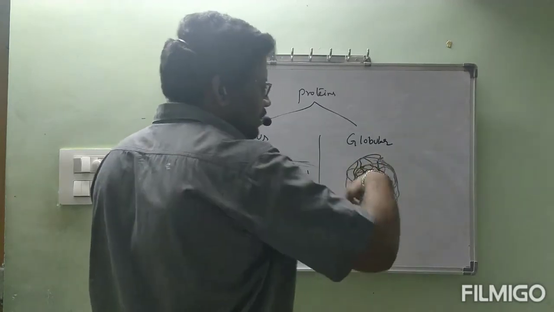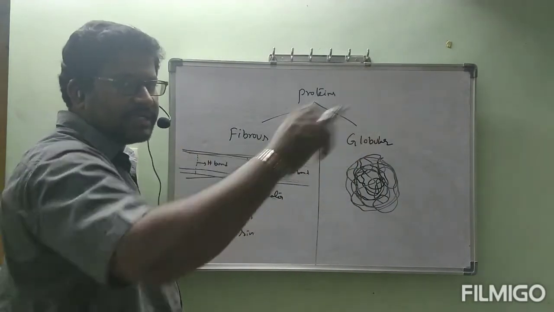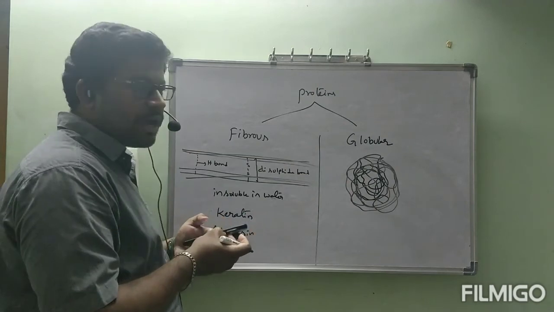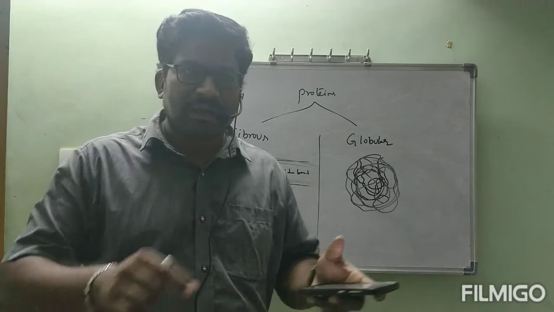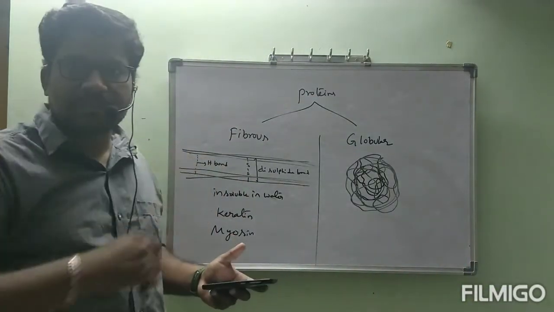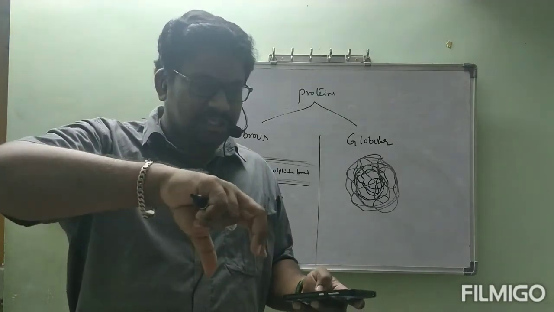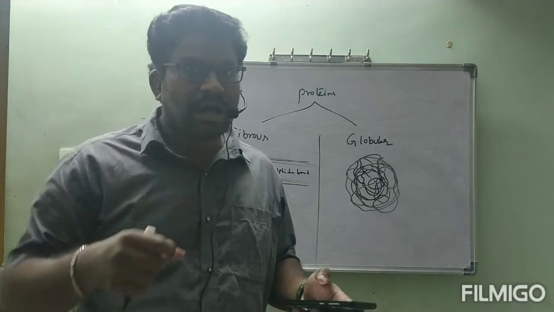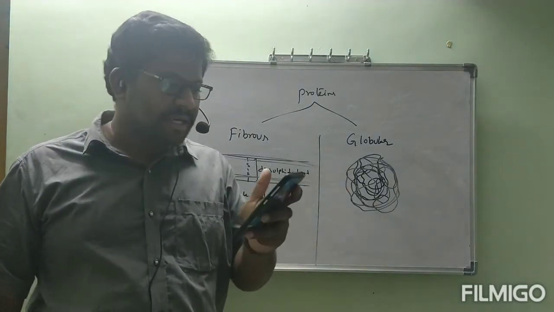Like this, the polypeptide chain is there. That polypeptide chain is not a straight chain; it is getting coiled. Suppose our earphones are there. When we open the earphones and keep them like a straight chain, that is an example of a fibrous protein. The same earphones, if you keep them somewhere and search for them later, will be coiled. That coiled structure is a globular protein. Now let us see the next one.